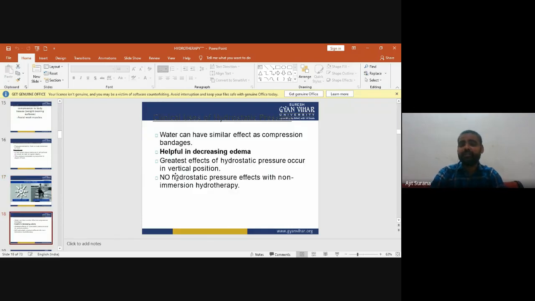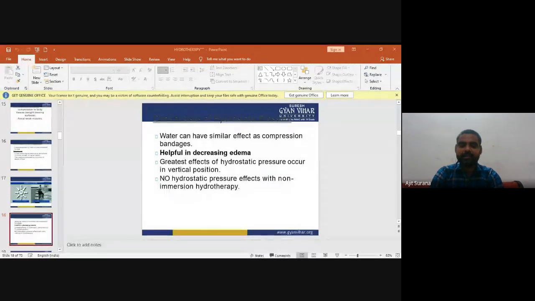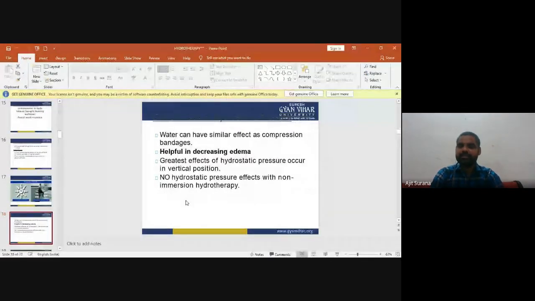Now the clinical uses of hydrostatic pressure. Water can have a similar effect as a compression bandage. Hydrostatic pressure helps in decreasing edema.